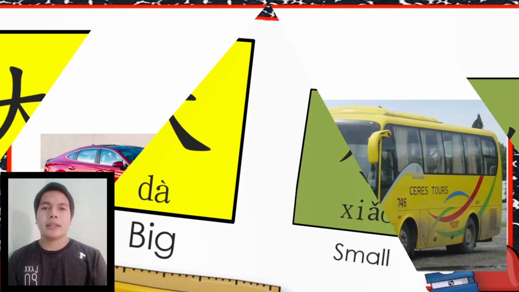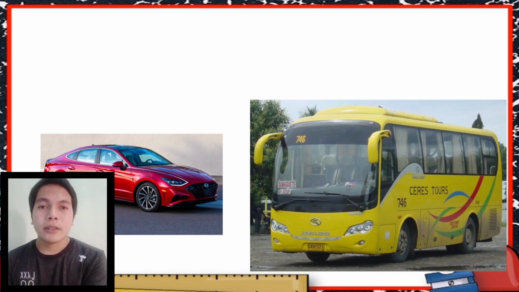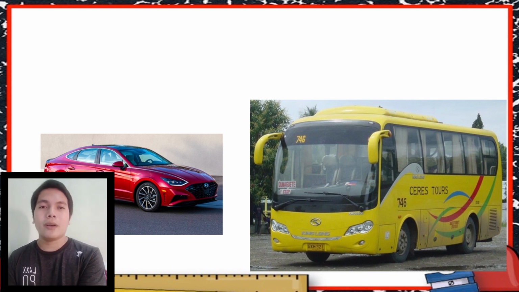And now, I want you to look at the picture and what do you see? Very good. This one is a car. And what is the color of the car? Very good. It is red. What about this one? It's a bus. Very good. And what is the color of the bus? Yellow. Very good.